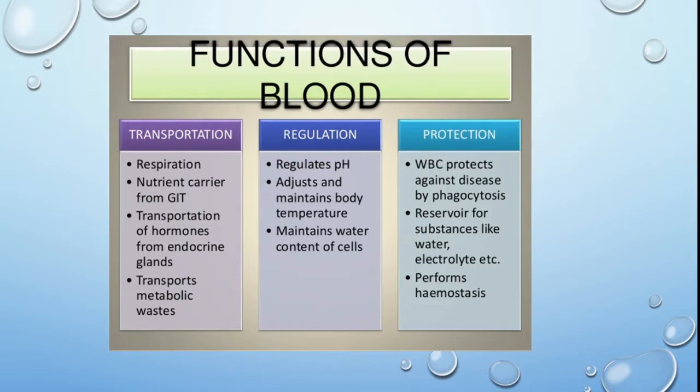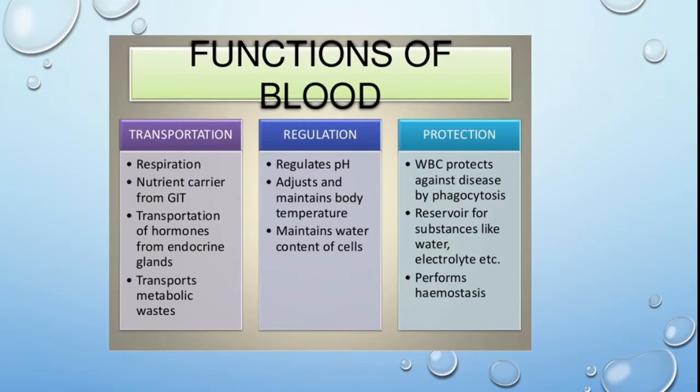First, let us discuss blood. What is the function of blood? Why is it required in a human body? The first function is transportation. Transportation includes respiration, meaning exchange of gases, oxygen and carbon dioxide, the nutrient carrier from the GIT, and transportation of hormones from endocrine glands.